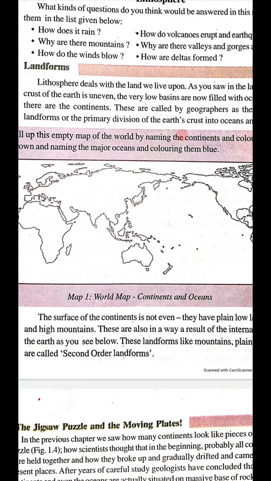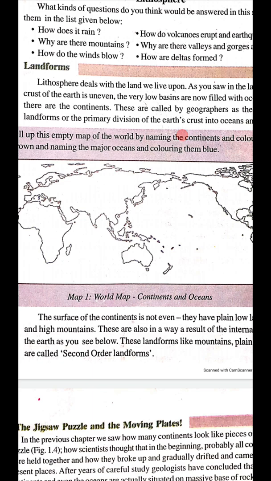We not only see oceans and continents on this realm, but there are plains, mountains, plateaus on this lithosphere. Okay, children. These mountains, plains, plateaus are categorized as second order landforms. Now you learned about two order landforms. First order landforms are oceans and continents. Mountains, plains, plateaus come under second order landforms.